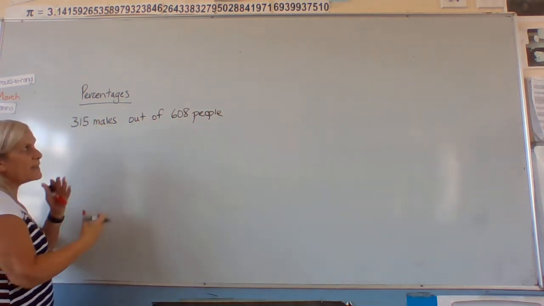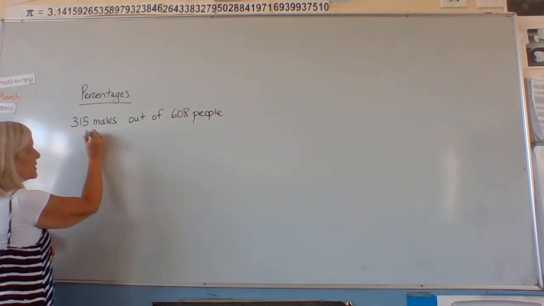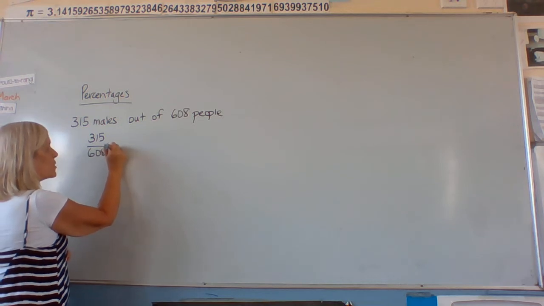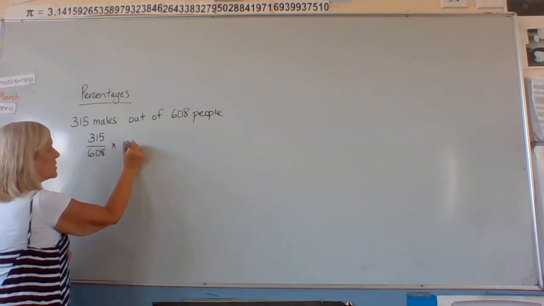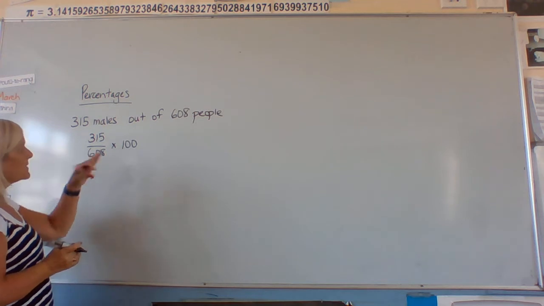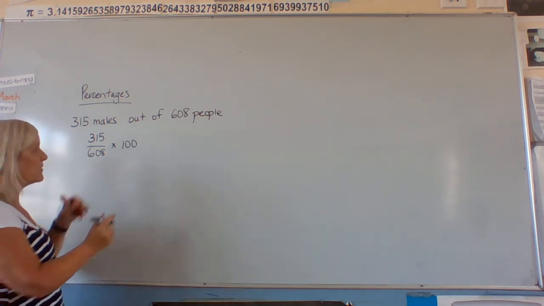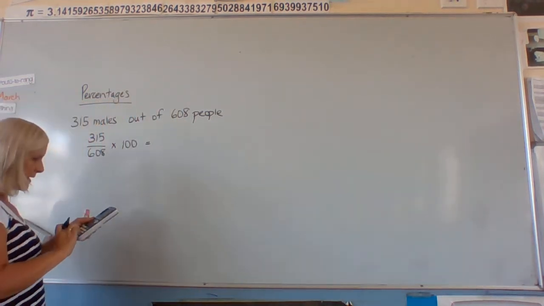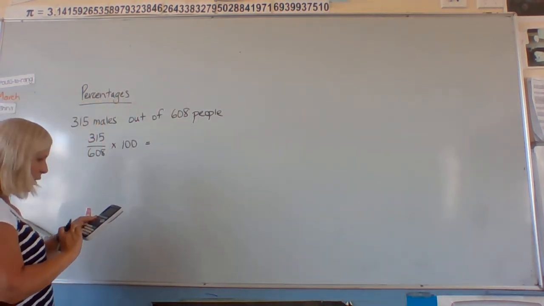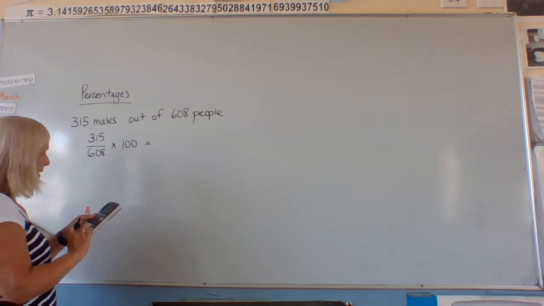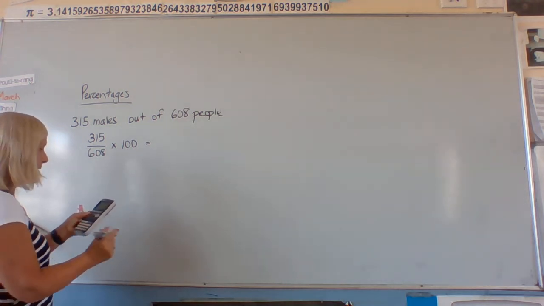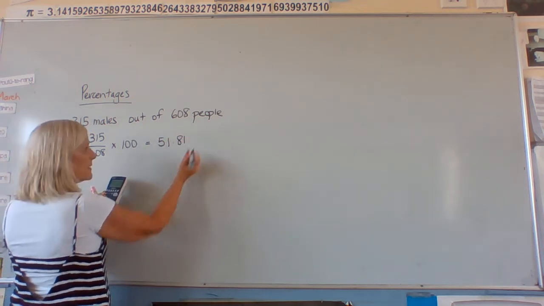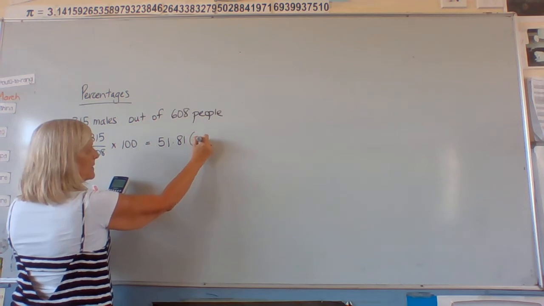All right. So in that particular question, we changed it into a fraction. So we've got 315 out of 608, and then we multiply that by 100. Put it in our calculator. We can write that as 315 divided by 608, or we can use the fraction button, and we will get 51, and I'm going to round it to one decimal place.